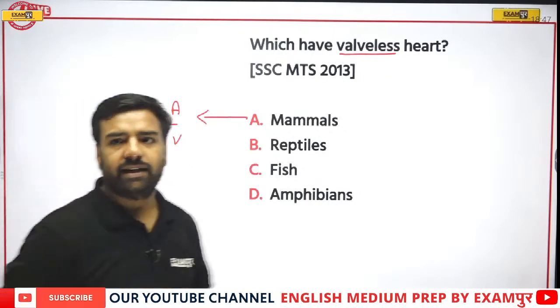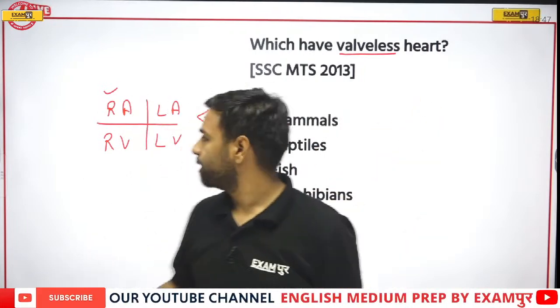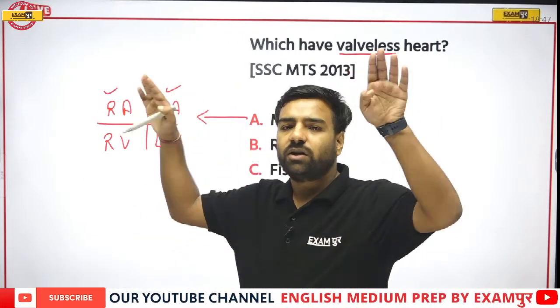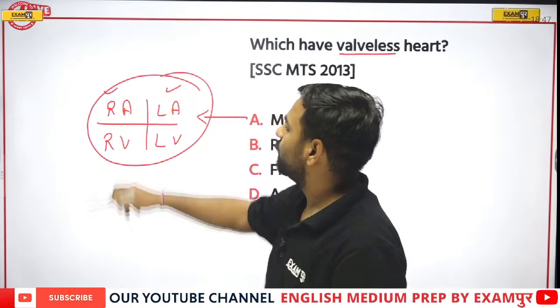Because it is on the right side. Just have a look. My right hand side, right auricle. Left hand side, left auricle. Upper ones are auricle, lower ones are ventricles. So yes, this is the one for the mammals.